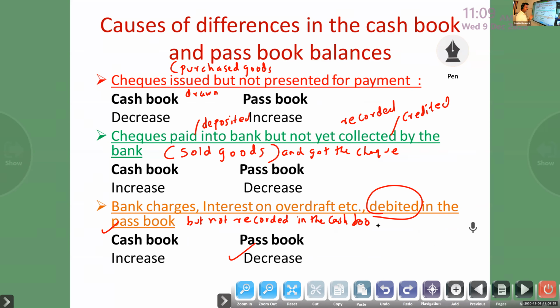So debited in the passbook means passbook decrease. Credited in the passbook means passbook increase. Debited in the passbook, passbook decrease, so cash book increase.